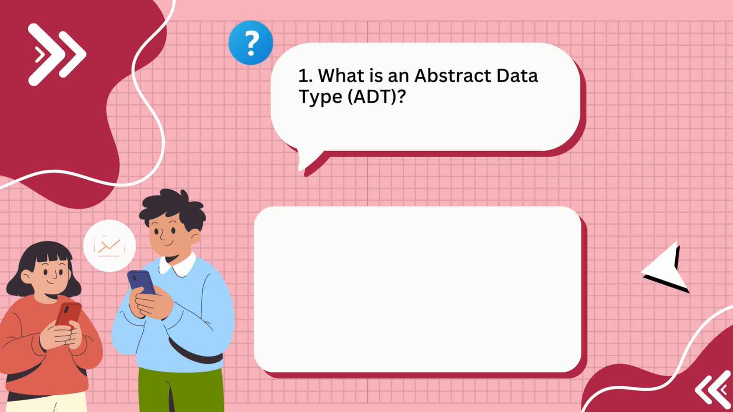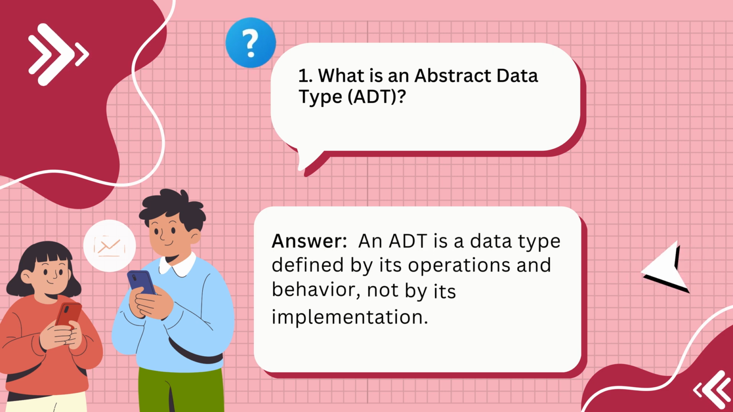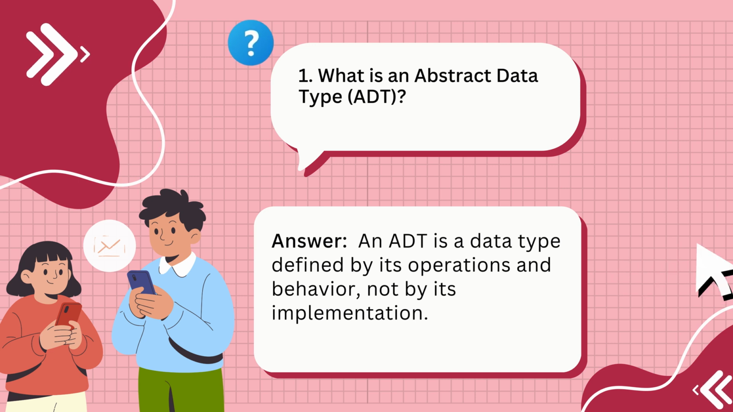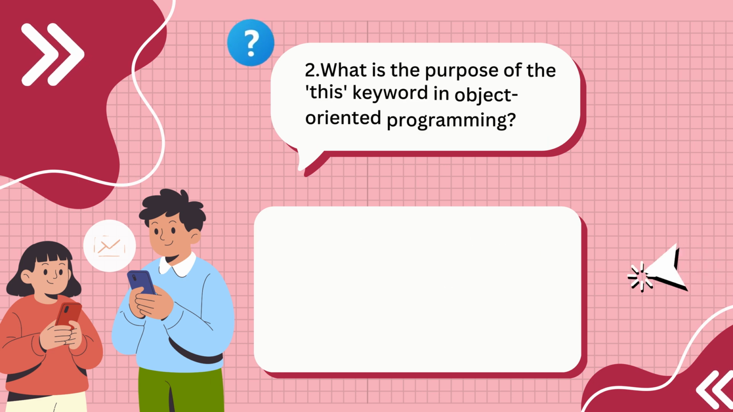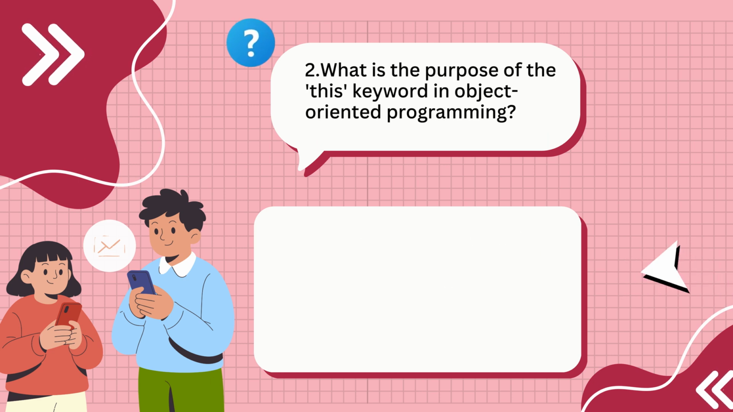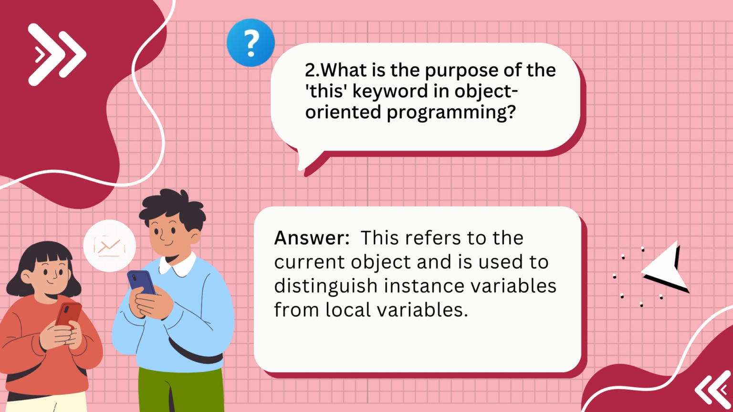1. What is an abstract data type, ADT? Answer: an ADT is a data type defined by its operations and behavior, not by its implementation. 2. What is the purpose of the this keyword in object-oriented programming? Answer: this refers to the current object and is used to distinguish instance variables from local variables.